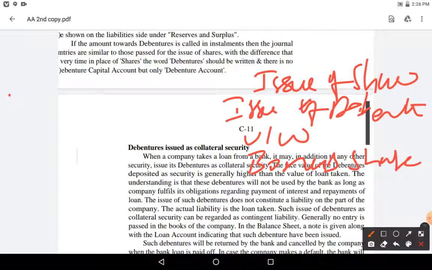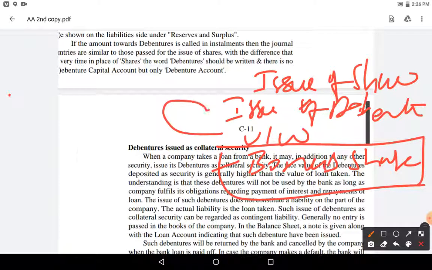Okay, so I'll explain issue of bonus shares also. And underwriting and debentures you learn theory.